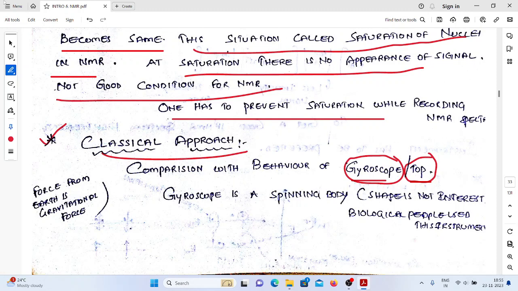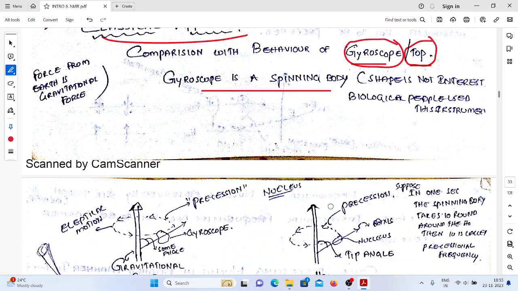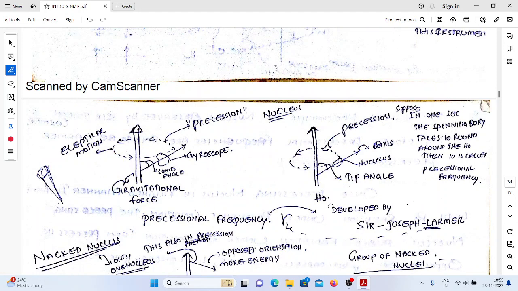Okay, so the gyroscope is a spinning body. See, NMR deals with spinning particles only, so we will have the phenomenon of spinning. Okay, let's take the example.